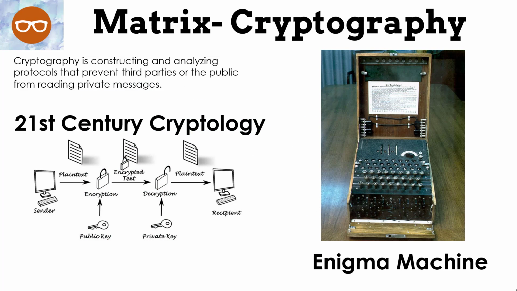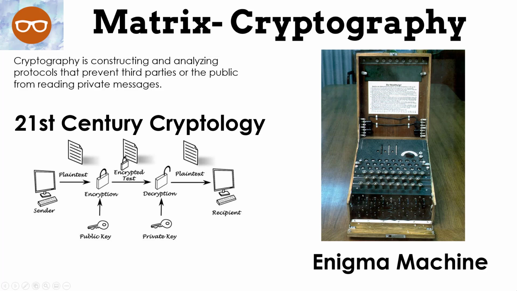Cryptography is constructing and analyzing protocols that prevent third parties or the public from reading private messages. So in the 21st century, how does cryptography work? Well, let's look at this little picture. You're going to send a message to your friend. It goes as plain text. Then it gets encrypted by a public key. The encrypted text then goes to your friend's computer, where it gets decrypted using a private key, transforms into plain text, and you receive it.